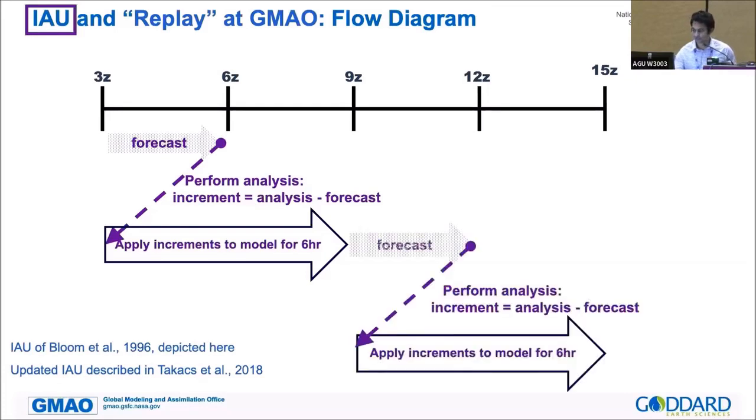So from 9Z, we do a similar thing: basically do a 3 hour forecast, 9Z to 12Z, calculate the increment, go back to 9Z and run another 6 hours of forecast. Not forecast, basically apply the increment for the simulations.